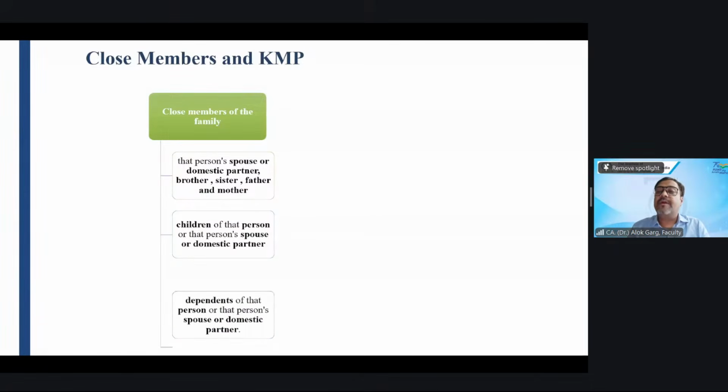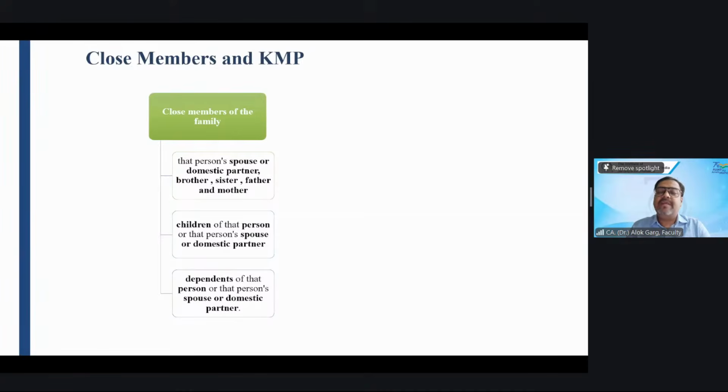Then dependents of that person or that person's spouse, for example, the brother of the wife, the brother-in-law, is dependent on that person.